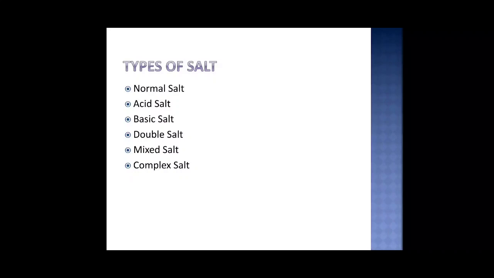So it gives you compounds that have cations other than hydrogen ions and anions other than hydroxyl ions. Now let us see different types of salts. We have 6 different types of salts that we are going to see. Those are normal salt, acid salt, basic salt, double salt, mixed salt and complex salt. So 6 types of salt: normal salt, acid salt, basic salt, double salt, mixed salt and complex salts.